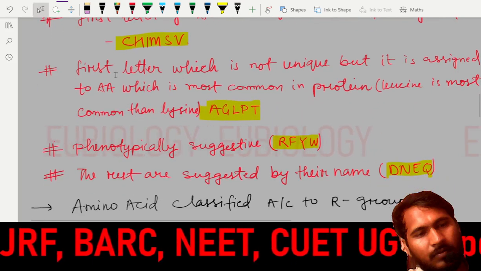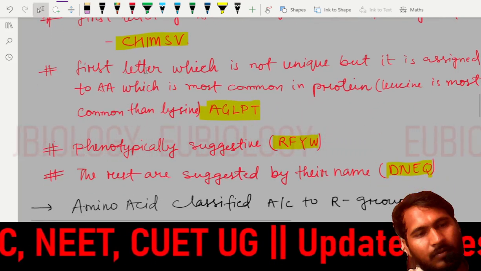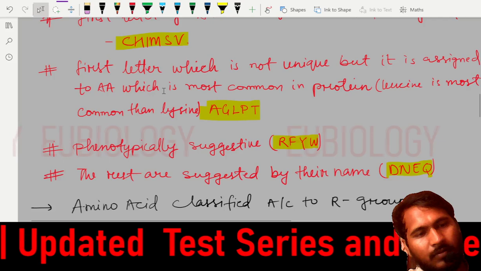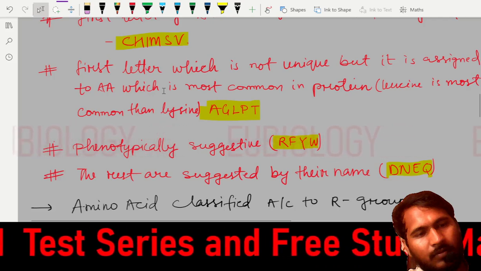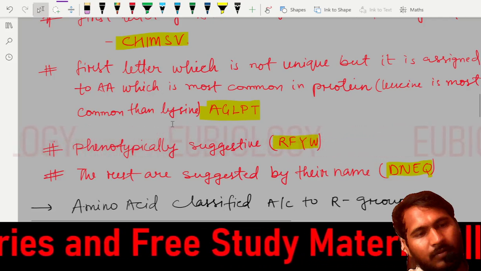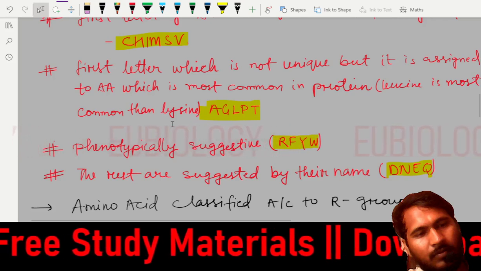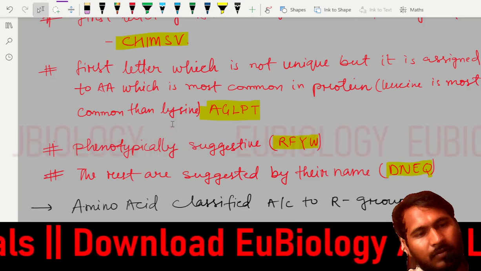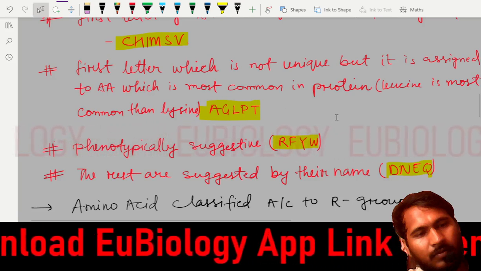Now the next case: the first letter is not unique, but it is assigned to the amino acid which is more common in proteins. If I take leucine and lysine, leucine comes more frequently in proteins, but lysine does not come very frequently.